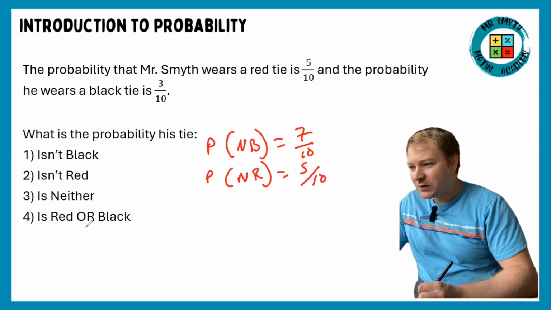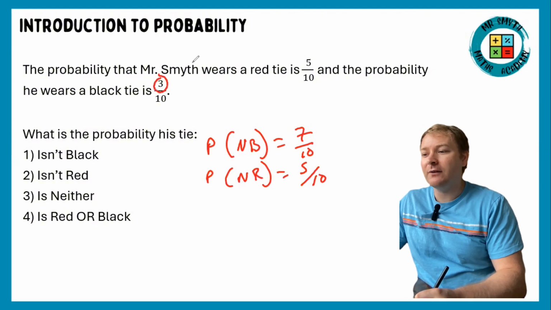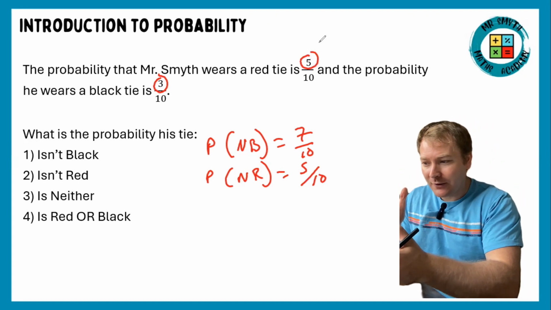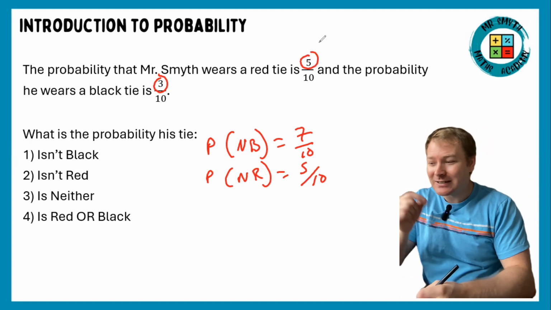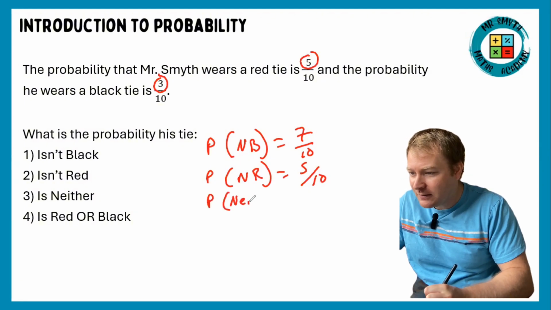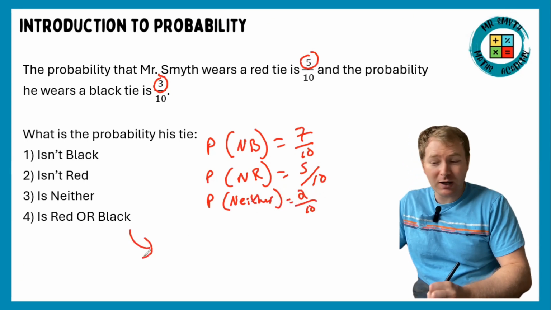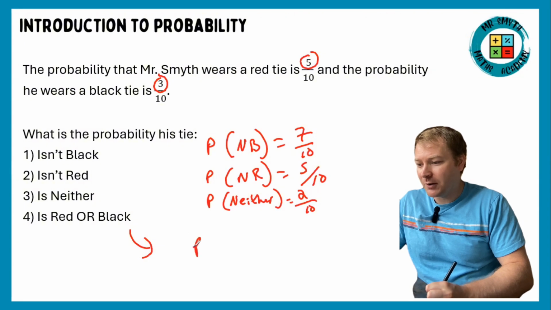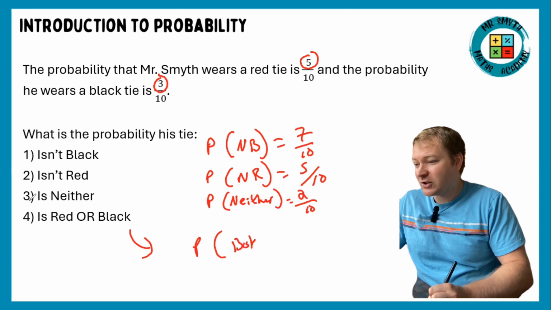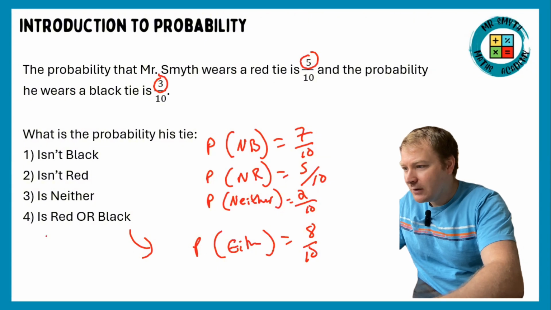Next one is neither. So it's neither black nor red. It's black 3 times and it's red 5 times. So it's either red or black on 8 occasions, isn't it? Because we can add those probabilities together, which means the other 2 occasions, it is neither of them. So we can say probability of, let's just write down the word neither here, and that's going to be 2/10. Again, we don't need to simplify. And this one is red or black. Well, if it's neither 2 out of 10 times, it must be either, isn't it? Let's put either in there. And that's just going to be 8 out of 10 times. Okay, hopefully that one is all okay.